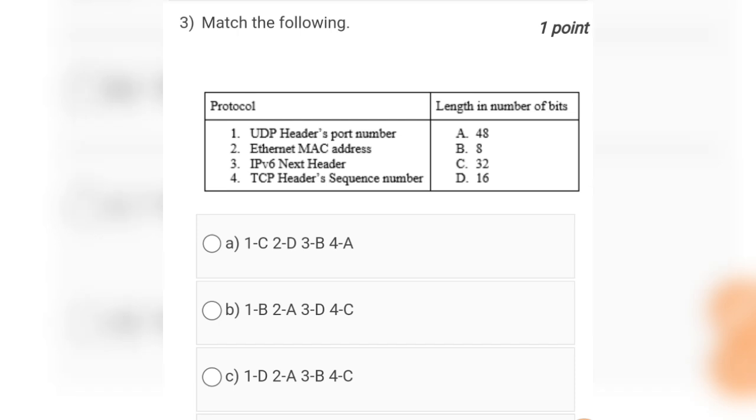Question number 3 is match the following. So the answer for question number 3 will be option number C. Okay. For UDP header, port number, the length will be 16. For Internet MAC address, the length will be 48 bits. IPv6 next header will have the length of 8 bits, and TCP header sequence number will have the length of 32 bits. Okay.